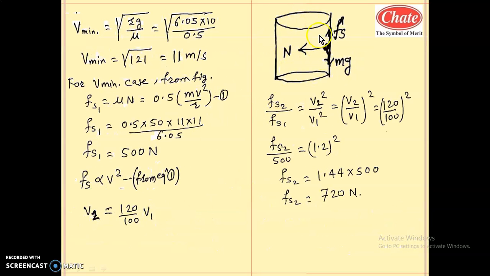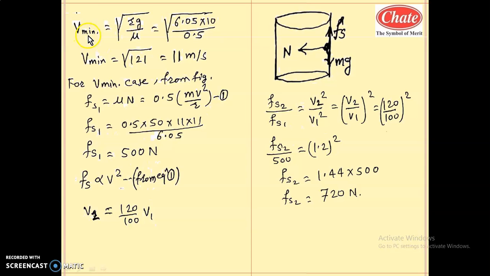So this is the diagram of well of death, the vertical surface on which the body performs a circular motion in horizontal plane. As the question says, your body is treated as point mass. This is a free body diagram of this case. Weight is acting vertically downward. This is frictional force. Limiting force of static friction is upward, but it depends upon the normal reaction. As the speed increases, the value of this also increases. If it is equal to or greater than the mg, then that will be a safe condition.